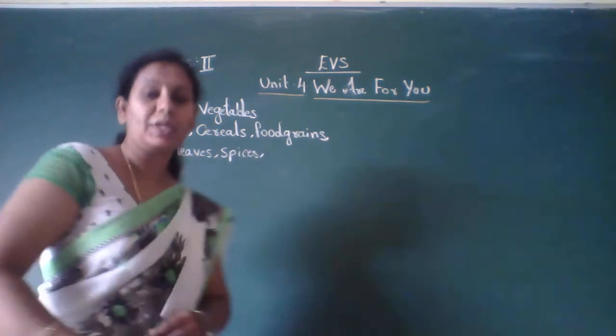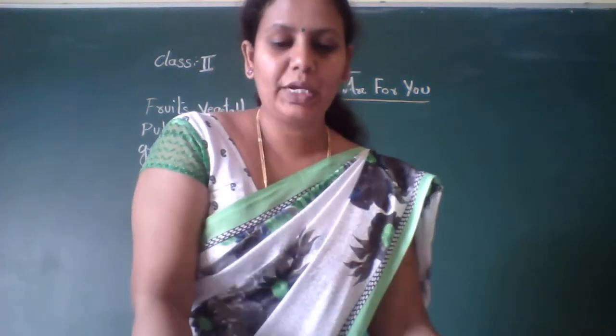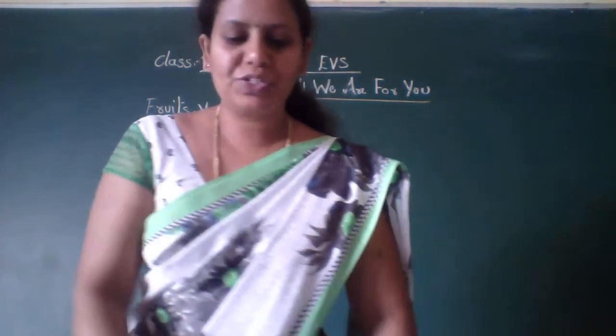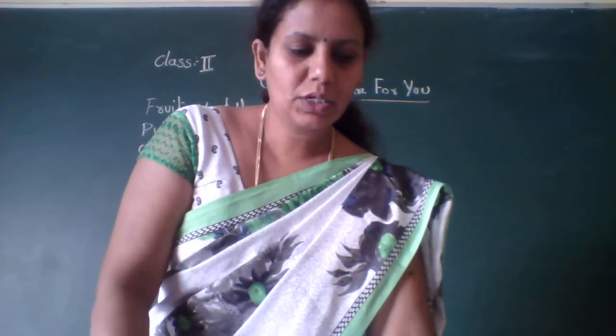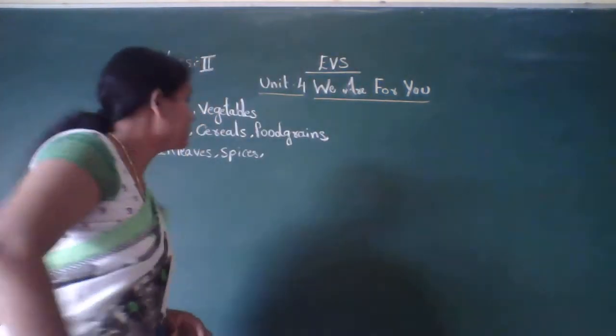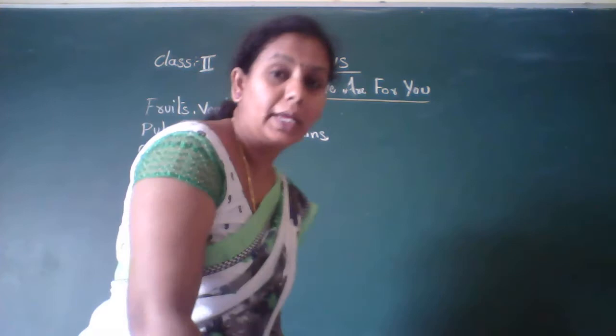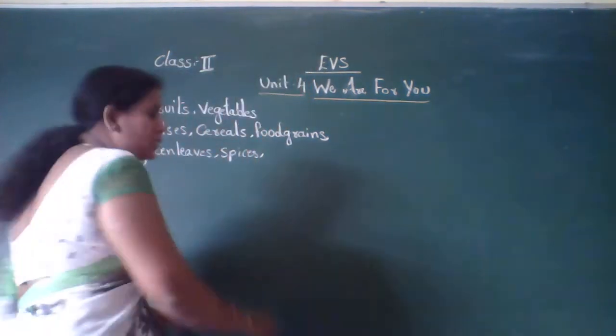Then what are the things we get from plants and trees, children? We get fruits, vegetables, pulses, food grains, spices, then oil, isn't it?